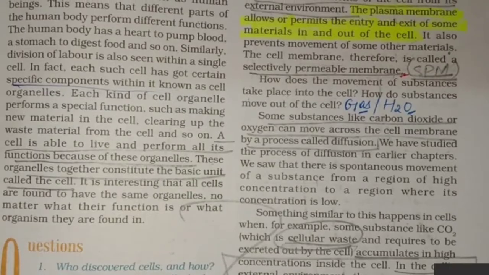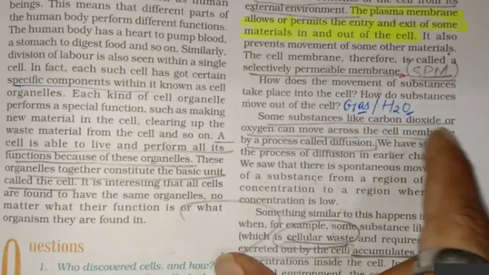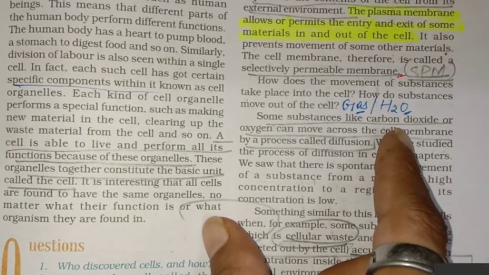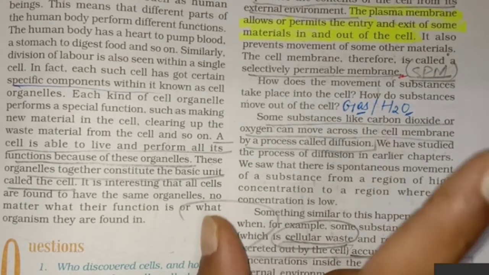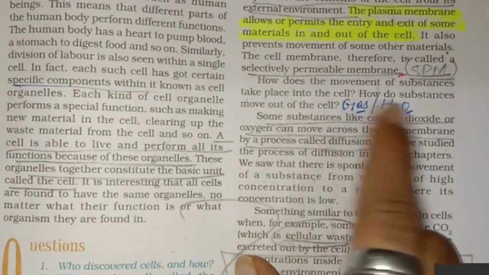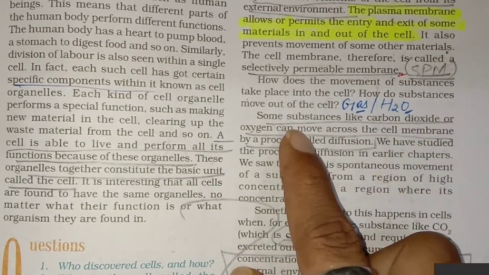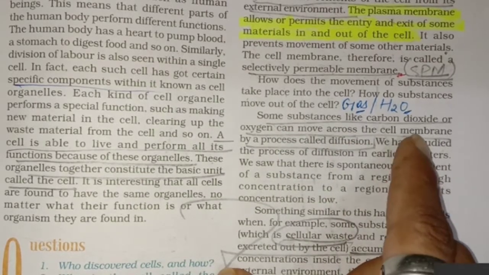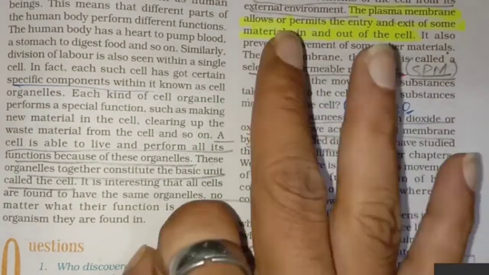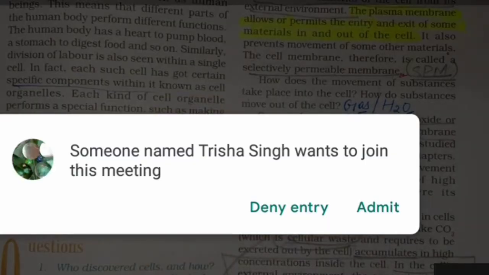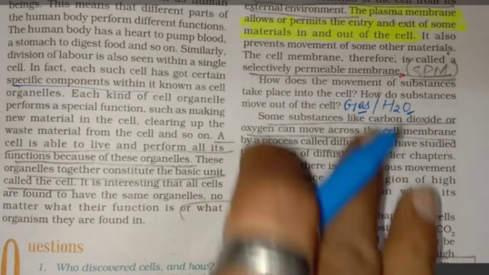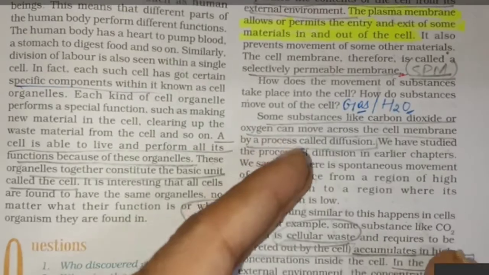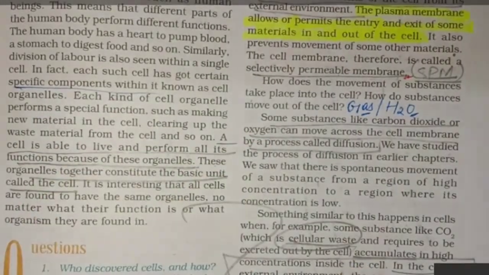So some substances like carbon dioxide or oxygen, और इनका movement कहाँ से कहाँ होता है, this also we know. The movement is from the higher concentration to lower concentration. Some substances like carbon dioxide or oxygen can move across the cell membrane. Cell membrane, plasma membrane, SPM, all three same. Okay now? If you say cell membrane, plasma membrane or SPM, all three mean the same only.